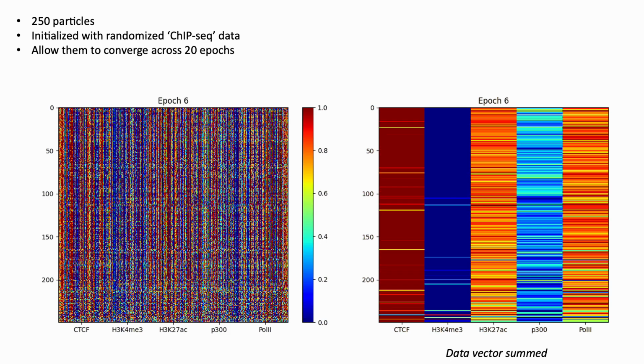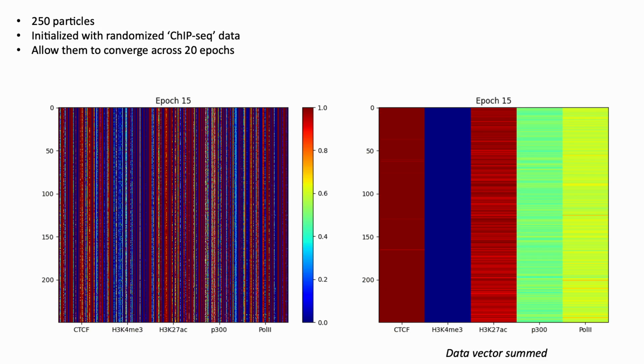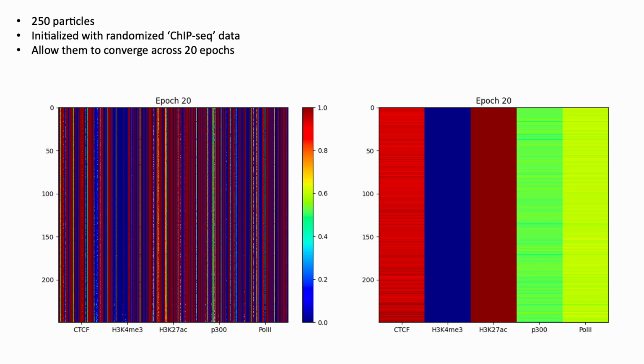And you see that relatively quickly you converge to some striated patterns on the left, and when we sum that up on the right, we see very quickly that the data sets that are primarily enriched are K27 acetylation, followed by CTCF, followed by P300 and Pol2, with H3K4 trimethylation apparently not contributing a lot of information into this particular run of particle swarm optimization.